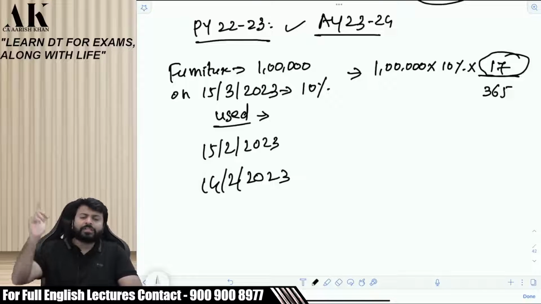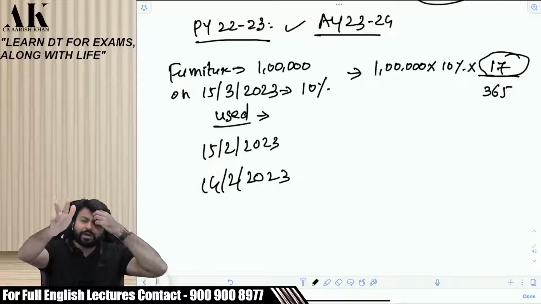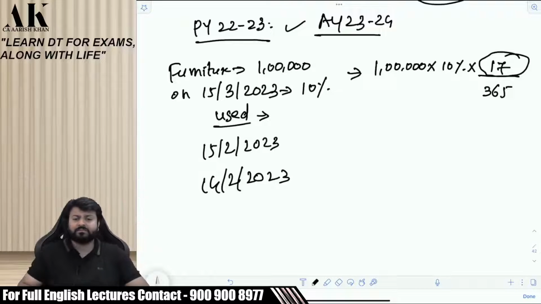Suppose in Reliance Industries, there are hundreds of assets which are purchased every year. Yes or no? On different dates. They do not have time to compute the number of days for every asset. Nor does the department have the time to compute the number of days for every asset.